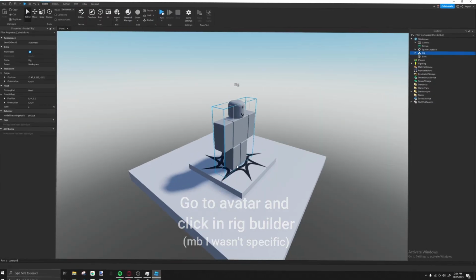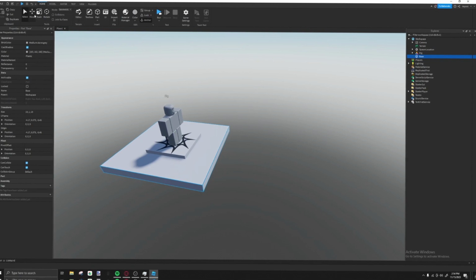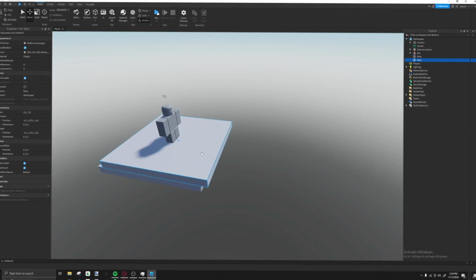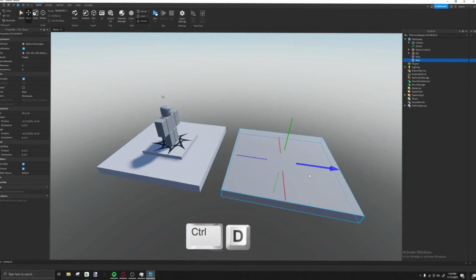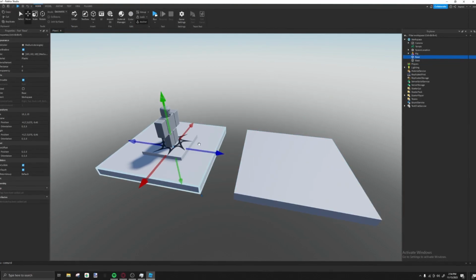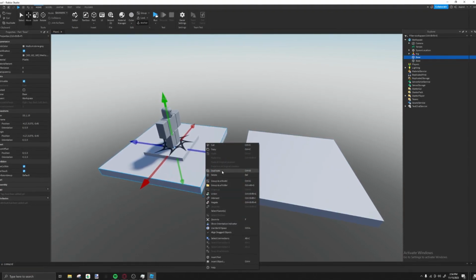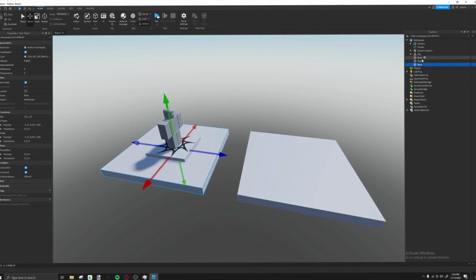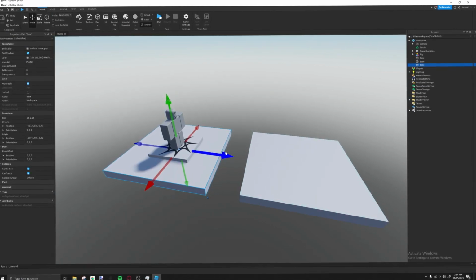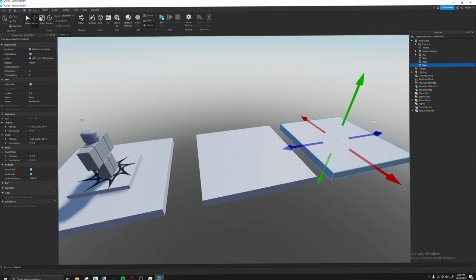Okay, there. Alright, so this is our character, right? So this is the base part, obviously. So we're gonna duplicate this, Control-D, or you guys can just right click and duplicate it manually. You duplicate it, you see it duplicates in workspace, so you can just drag it out and use it.